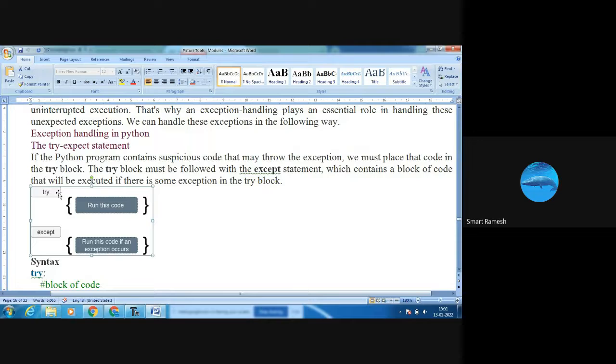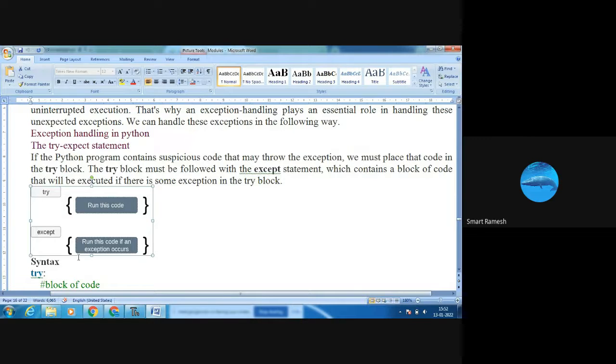If there is any error, that error will be thrown in the except statement.